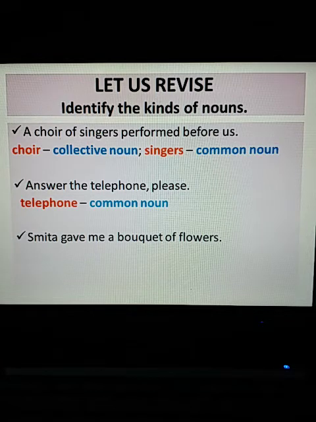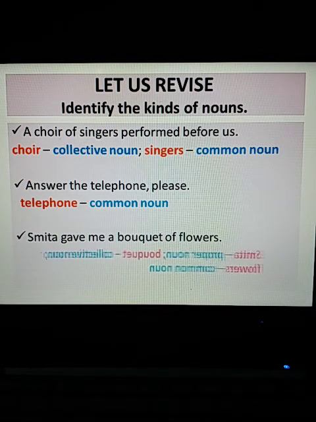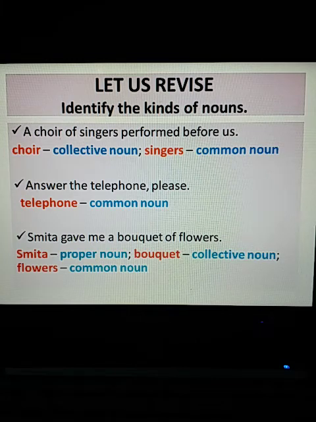Third one: Smita gave me a bouquet of flowers. Alright, so let's discuss. Smita is the proper noun. See, it is a special name given to a particular person and it begins with a capital letter. Hence, it is a proper noun.